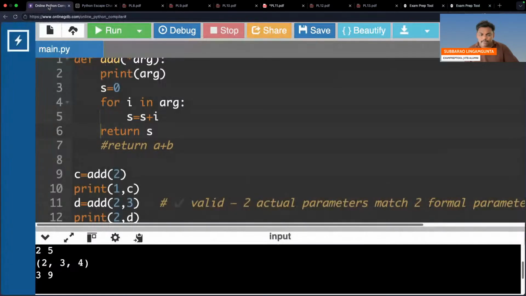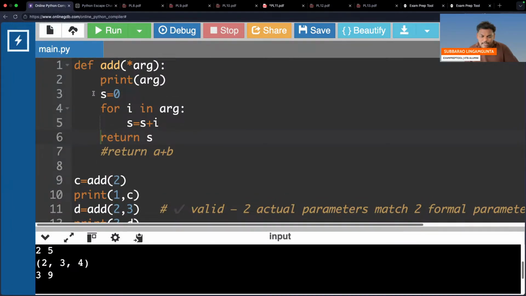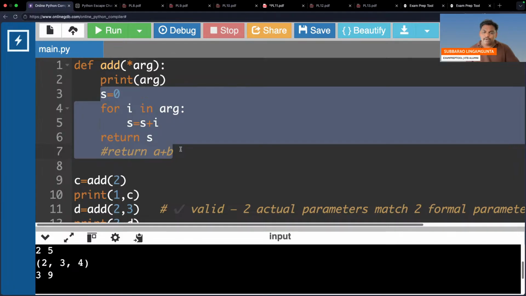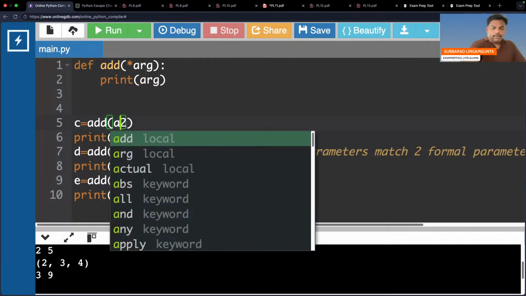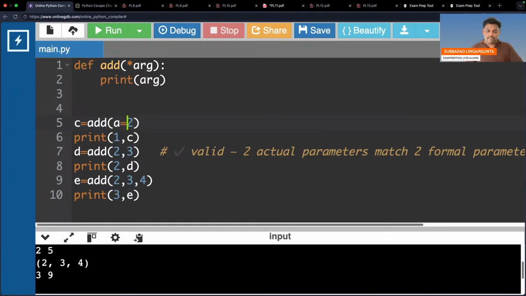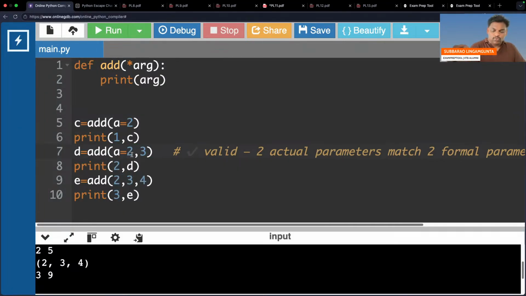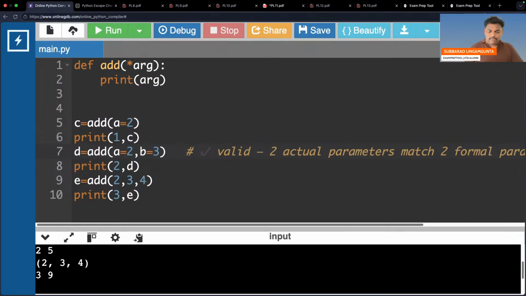You will get clarity. So this entire thing, let me remove. It's not required. Now see this one. Careful, everyone. I'm writing here: a equal to 2, b equal to 3.